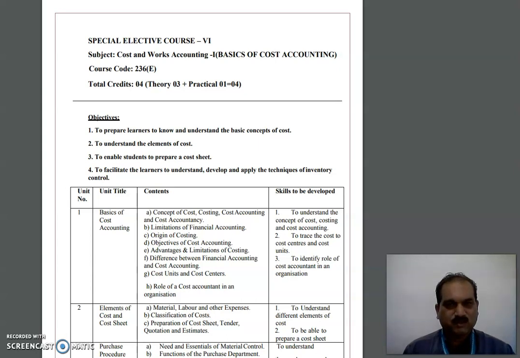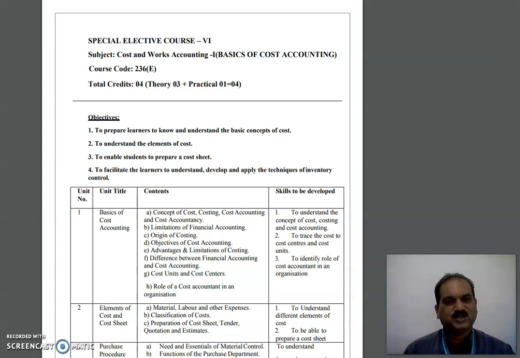Cost and works accounting we are supposed to learn in 3 parts. At SYBCom level we have paper 1. And at TY BCom level, you have paper 2 and paper 3. Basically, in semester 3, you will be studying Cost and Works Accounting paper 1. And the title of the paper is Basics of Cost Accounting. As the title suggests, you are now clear that we are going to study only the basics of cost accounting in this semester.